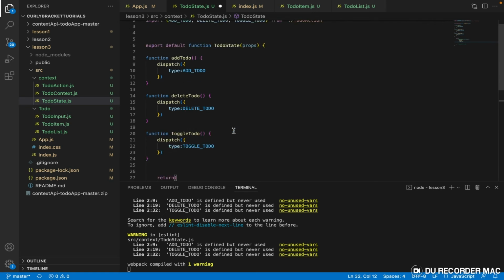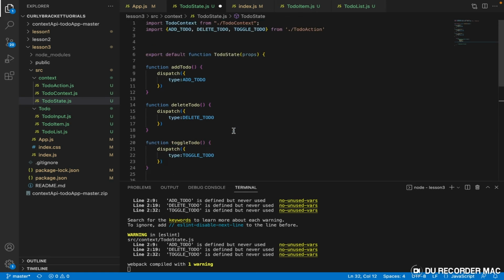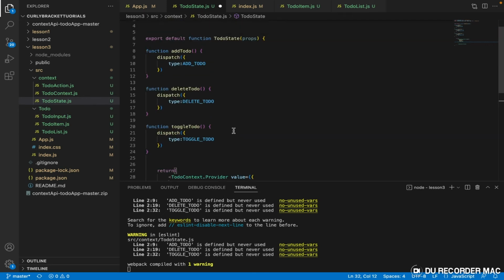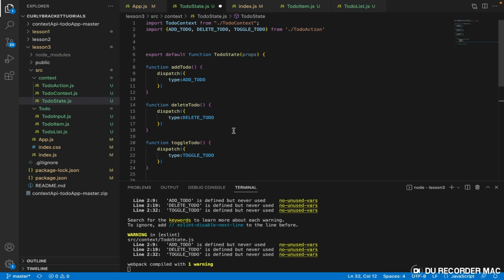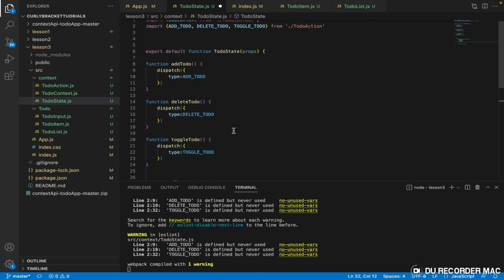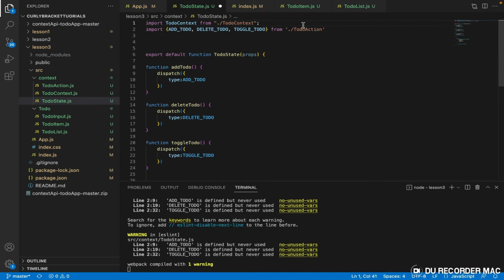Then we have something else we need to do before we continue. Before we make use of the dispatch, we need to first of all declare it, and how we do that is by making use of something called a reducer. Let us go back to our restaurant example. In the restaurant, the reducer is like the chef who prepares the food, or the person who serves the food, or the kitchen where the food happens.